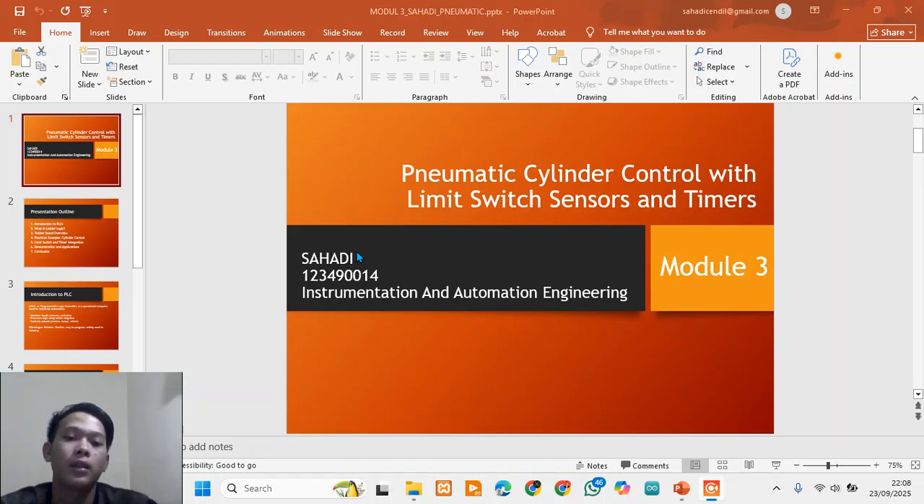By the end, you should understand not only what ladder logic is, but also how it can be applied to control real world systems such as motors, pneumatic cylinders, and automated processes.